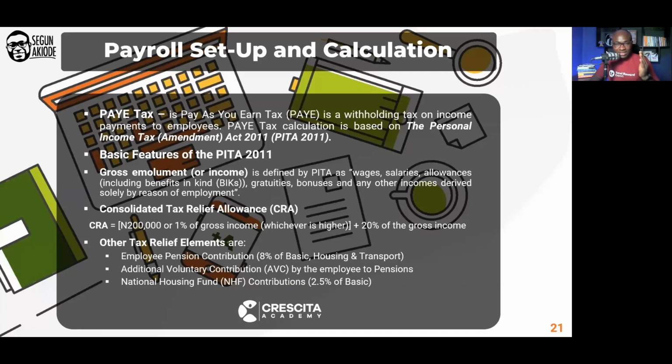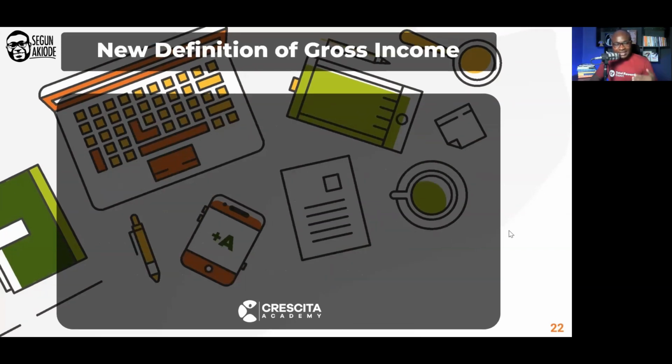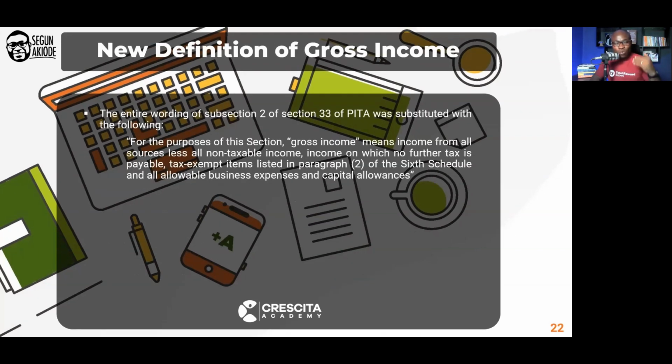Before 2021, it used to be your total annual gross salary. But by virtue of the Finance Act, it is now redefined to mean income from all sources, less all non-taxable income.